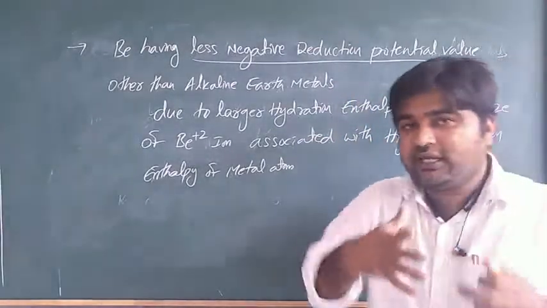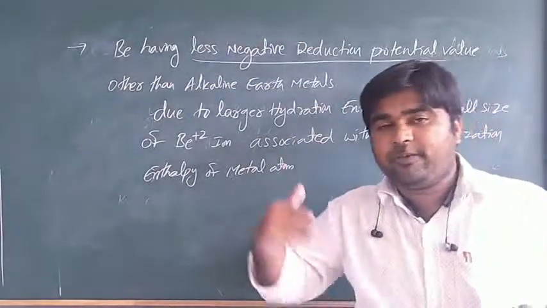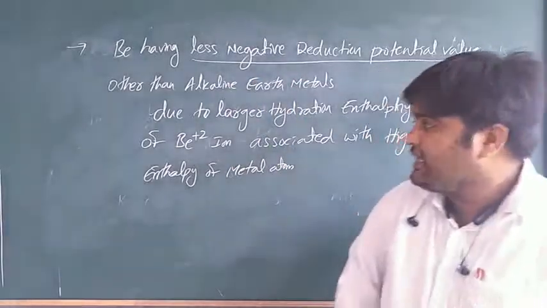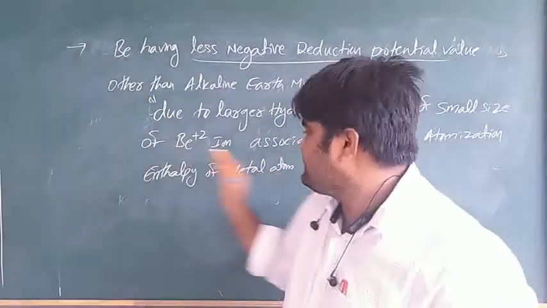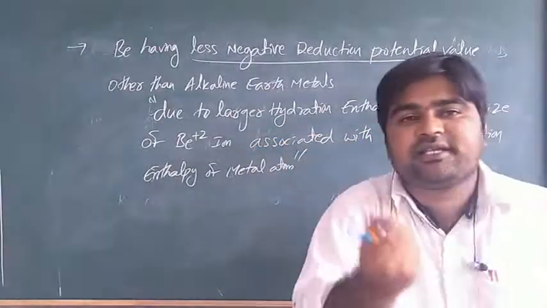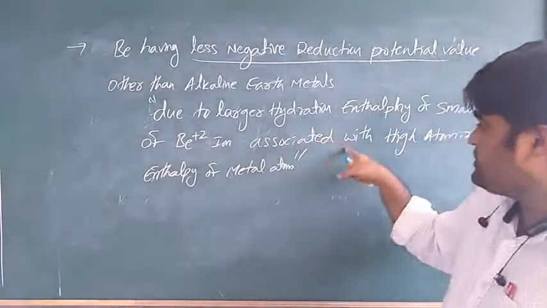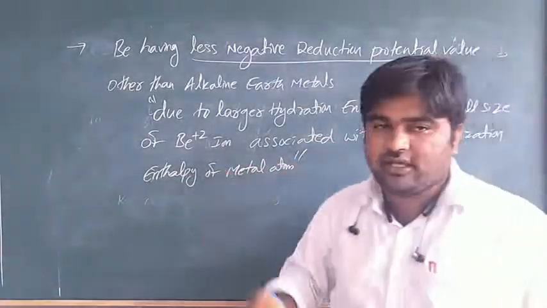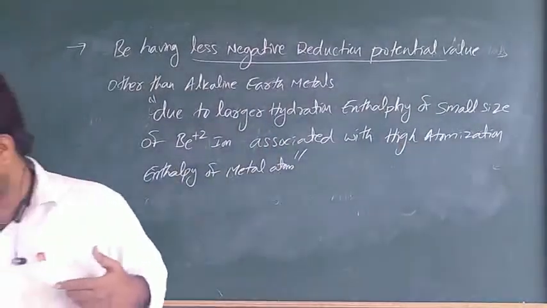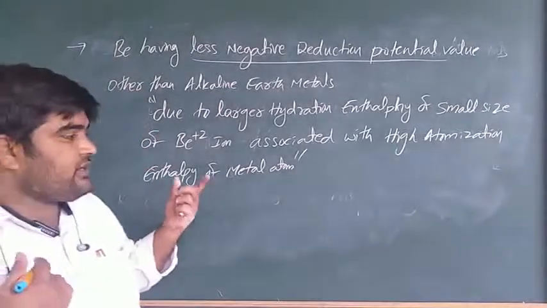Okay, you are getting a doubt. Lithium has a more negative reduction potential value compared to the other alkali metals. Why does beryllium have a less negative reduction potential value? This is the reason: the larger hydration enthalpy of the very small beryllium ion is associated with a very large value of the atomization enthalpy of the metal atom.